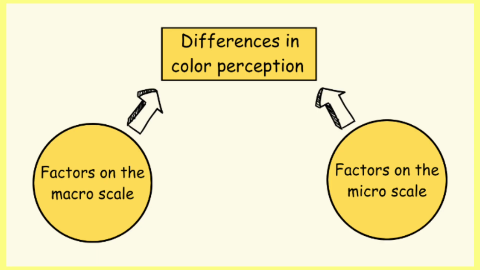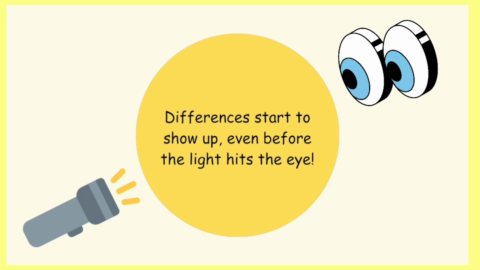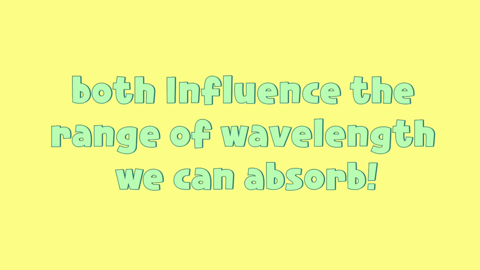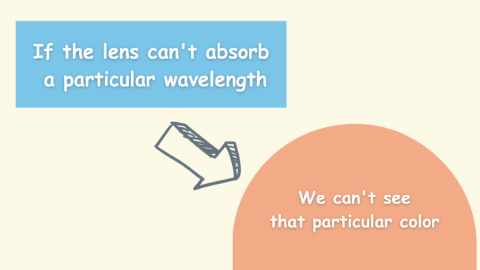Research says that this difference in color perception is caused by several factors on both the macro and micro scales. In fact, variability in color vision arises at all levels of the process of seeing, and these differences start even before light reaches the receptors. The macular pigments in our eyes and the density of the lenses in our eyes both impact the range of wavelength of light that we can absorb. And each wavelength of light that falls within the range of 400 to 700 nanometers has its own color that we can see. Which means, if we have trouble absorbing a particular wavelength, we will have trouble seeing its color too. So we may perceive it differently, and sometimes, very differently.